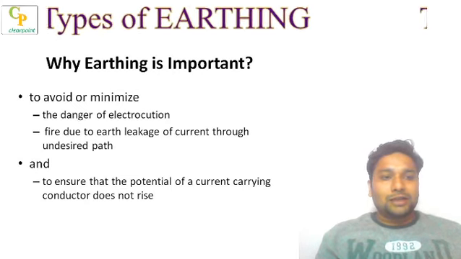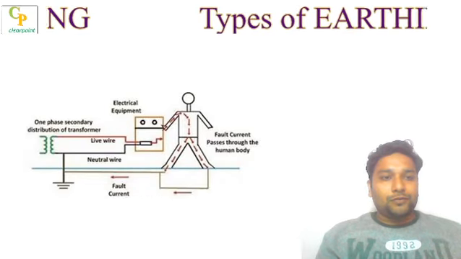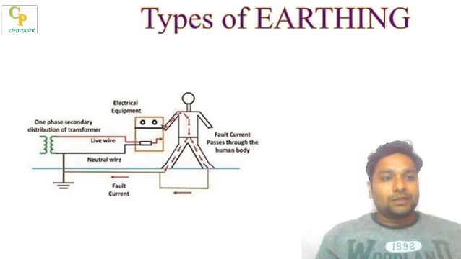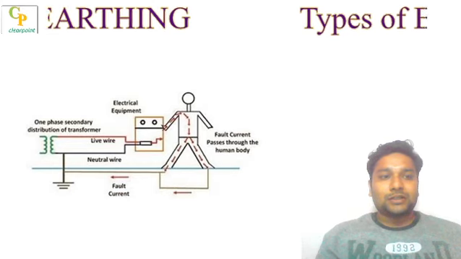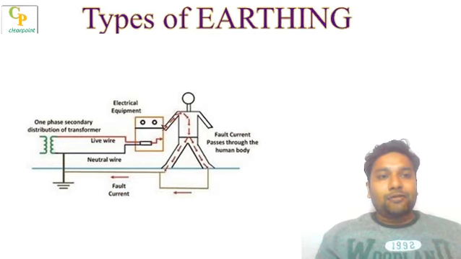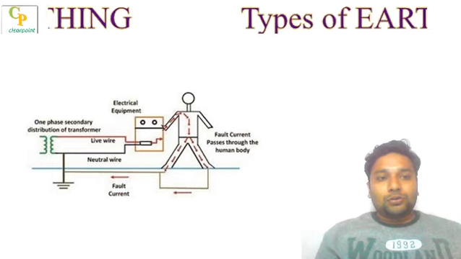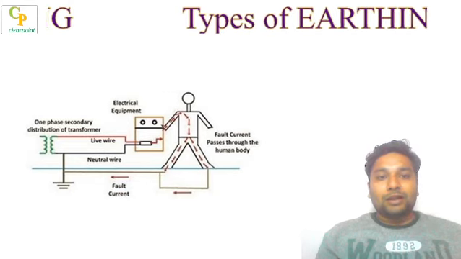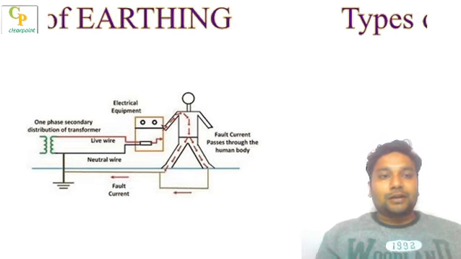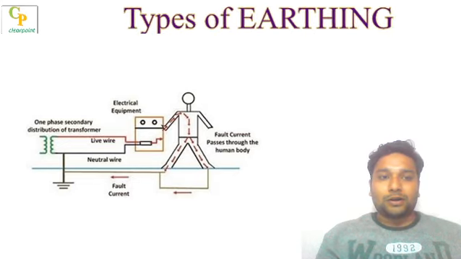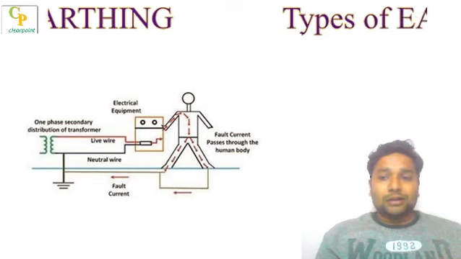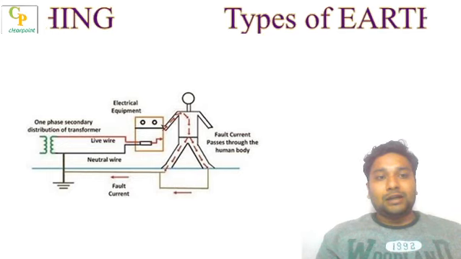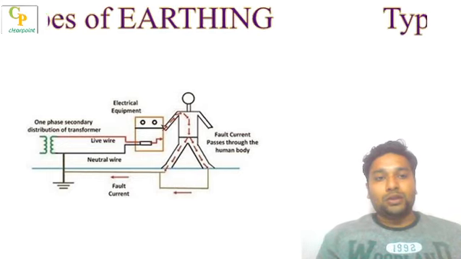This can be visualized by this particular diagram. If you can see on the screen, suppose there is an appliance, like the single phase secondary distribution of a transformer shown in the diagram, and the live wire is opened up. Now suppose a person comes into contact with that equipment, then a high amount of current will flow through him and his body will be damaged, because fault current is not in milliamperes or a few amperes, it will be a higher current which can damage the human body. And then it allows a path from that electrical appliance to the grounding.